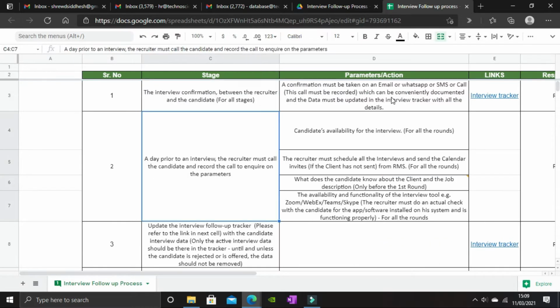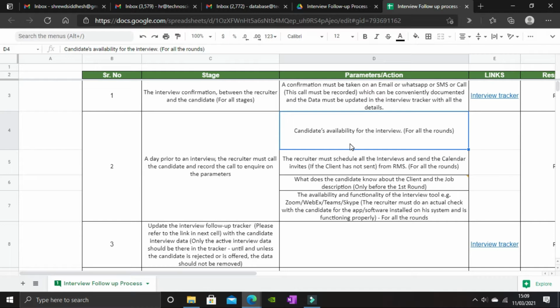Coming to the next stage, a day prior to an interview, the recruiter must call the candidate and record the call to inquire on the parameters. Now what are these parameters? First is the candidate's availability for the interview. We have covered that. So be it any round, be it first, second, third or the final round, you as a recruiter must take the interview confirmation, which can be recorded and documented.